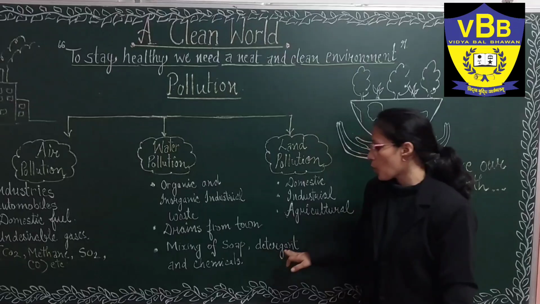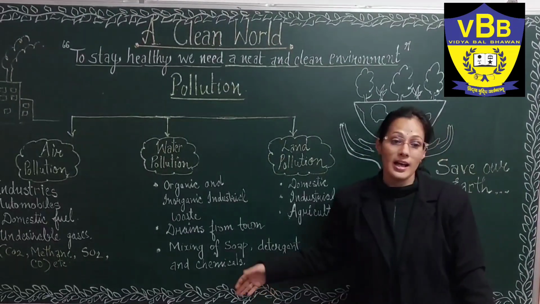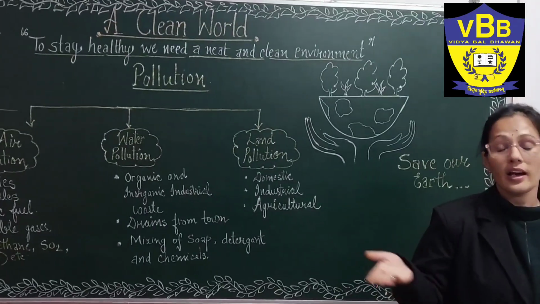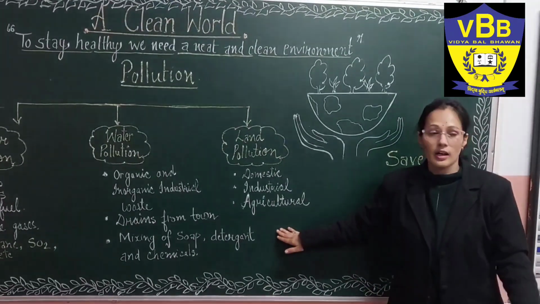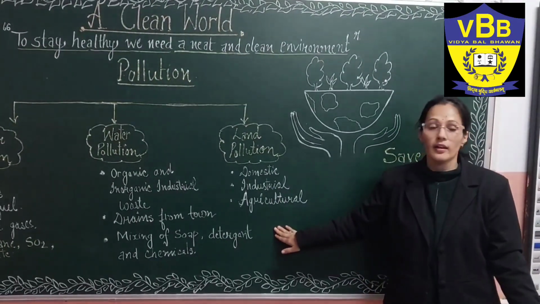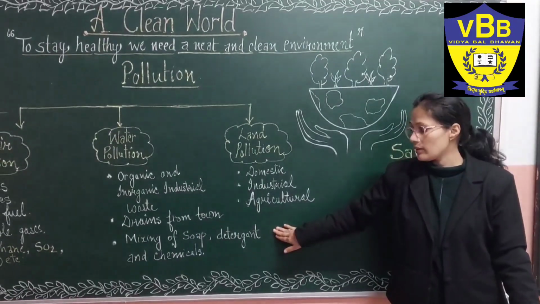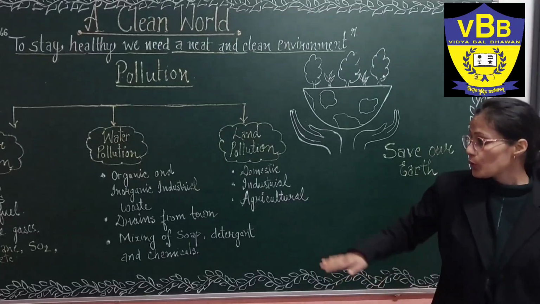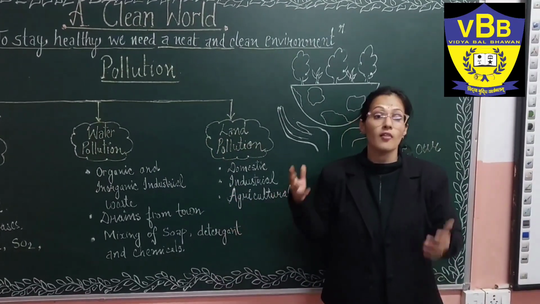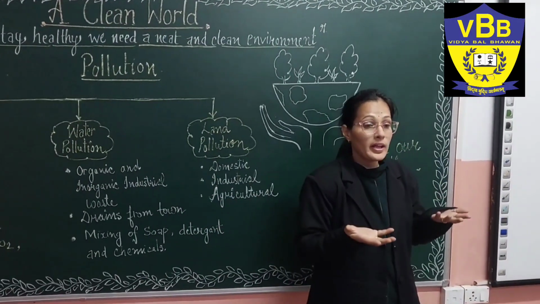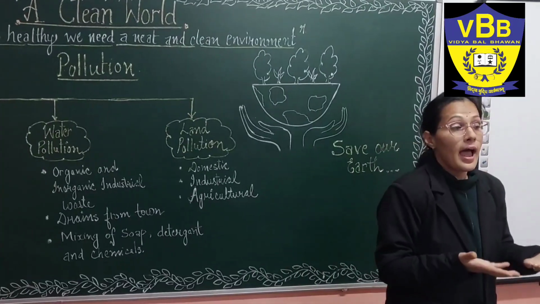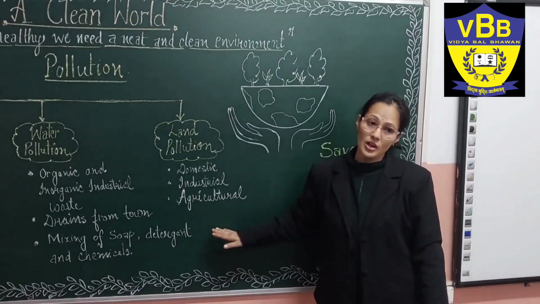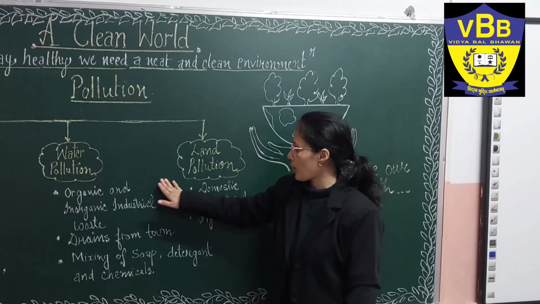Mixing of soap, detergent and chemicals. As I told you, the people who are residing near the riverside are washing their clothes and washing their utensils, which is affecting our water bodies. Due to the water pollution, the animals in our aquarium or water bodies are getting affected. Their life is getting too much affected due to the water pollution.